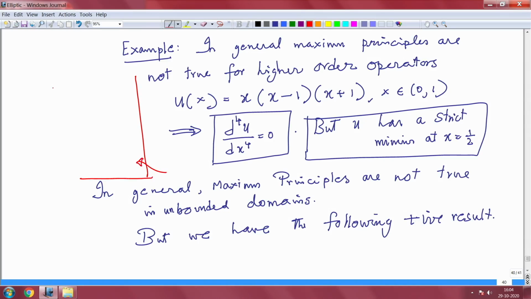You again consider omega the upper half plane, okay. And you look at u of x1, x2 equal to x2. Then u is harmonic,